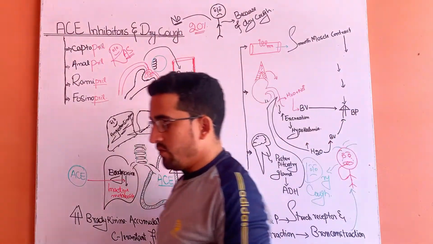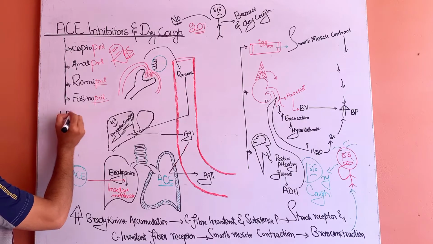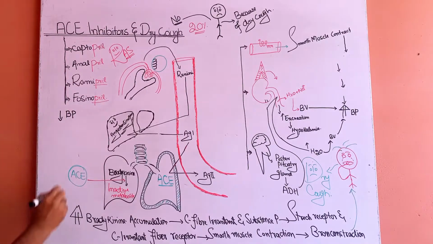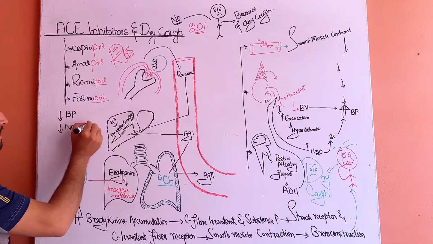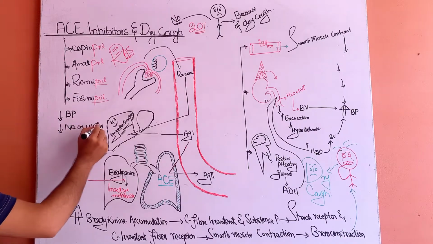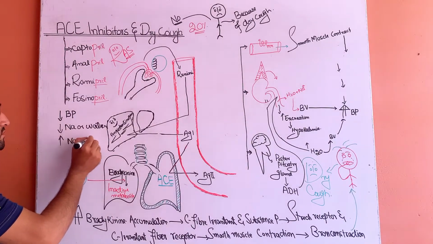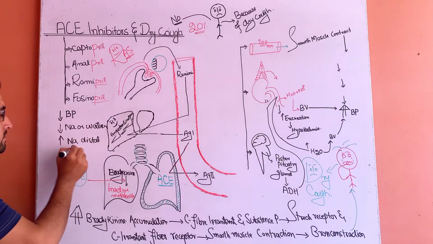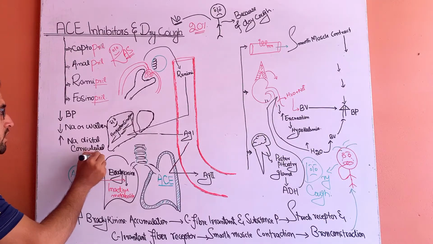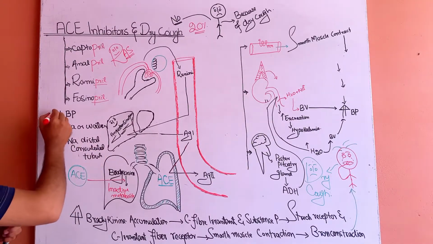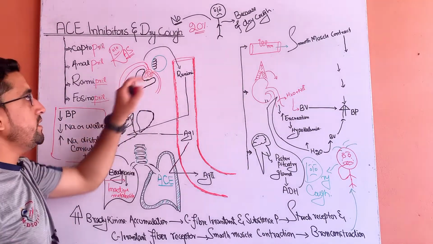In RAS, when there is a decrease in blood pressure in the kidney, or decreased supply of sodium or water into the kidney, or an increase in the concentration of sodium in the distal convoluted tubule, when these types of conditions occur in the kidney, there is the stimulation of an apparatus in the kidney known